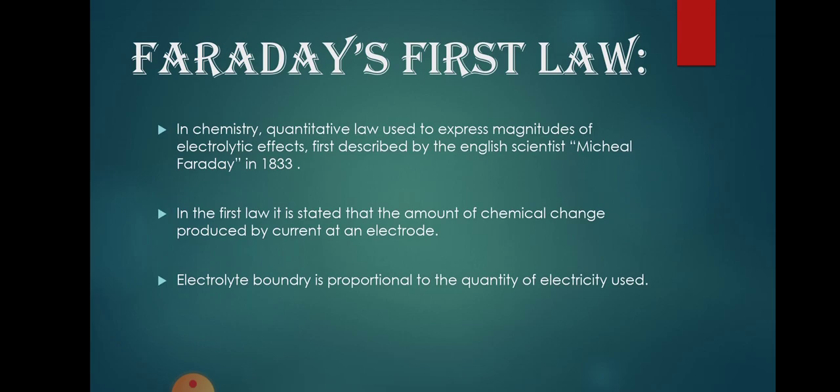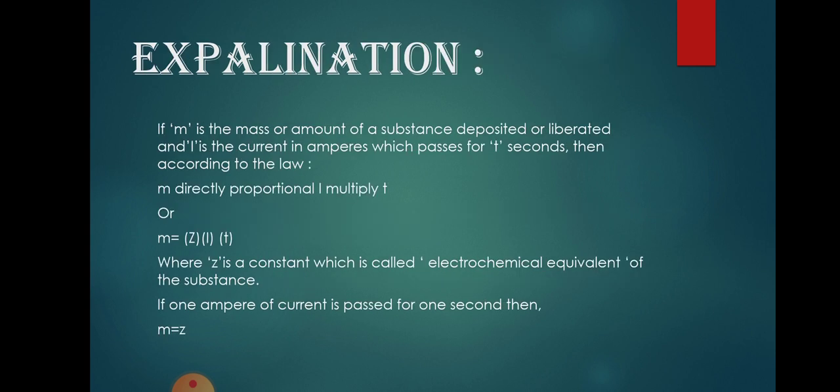Now we see Faraday's first law. In chemistry, it is a quantitative law used to express magnitudes of electrolytic effects, first described by the English scientist Michael Faraday in 1833. In the first law, it is stated that the amount of chemical change produced by current at an electrolyte boundary is proportional to the quantity of electricity used.